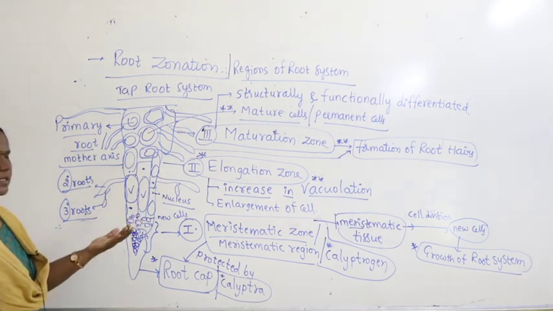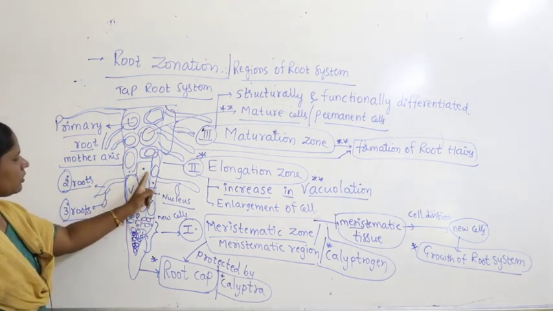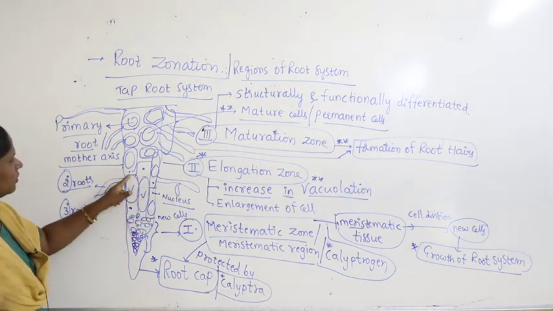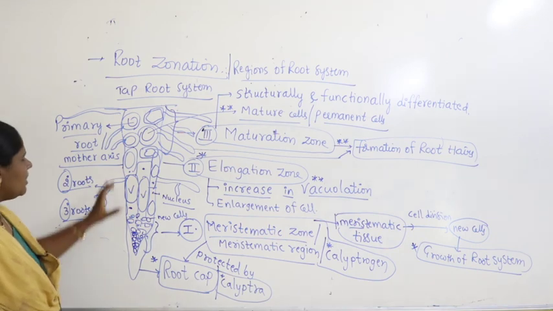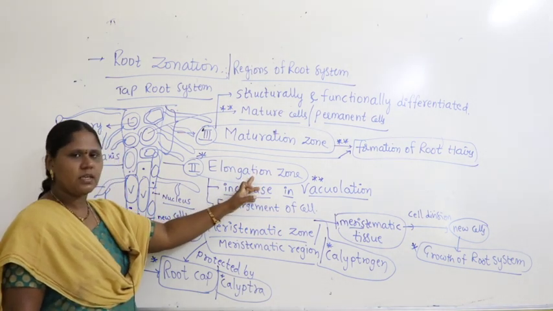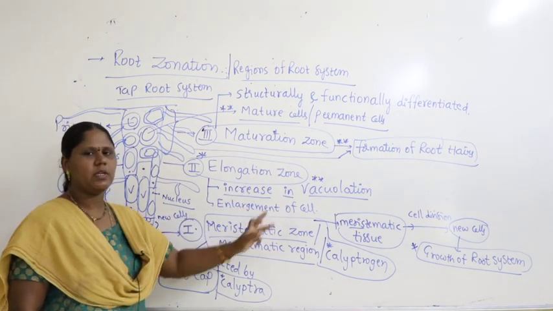The nucleus does not have space, so it is pushed to one corner. Maximum space is occupied by the vacuole, and the nucleus is pushed to one corner. These are the changes you find in the elongation zone. This name is given because there is an enlargement of the cell.